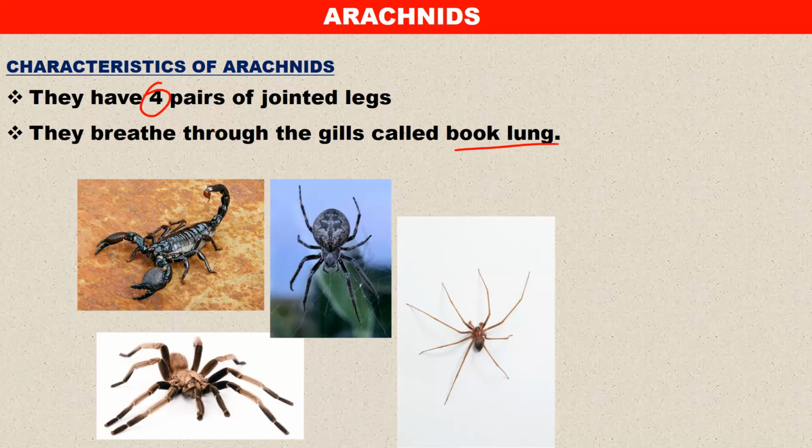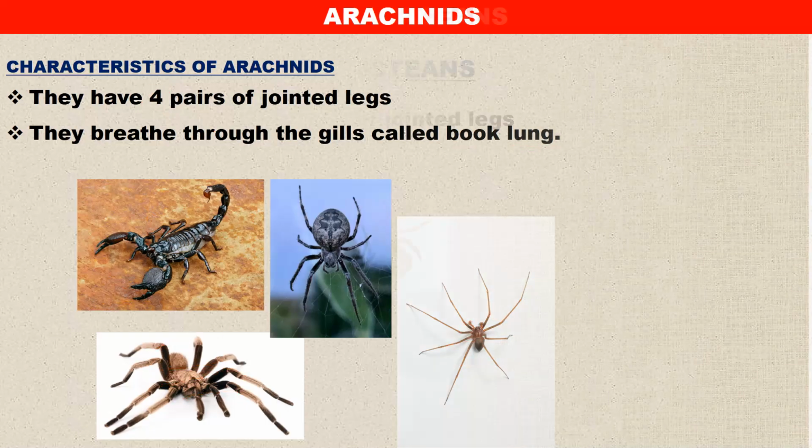But just by looking at the picture, you should be able to count the jointed legs. So 1, 2, 3, 4, and on the other side 4. So we are counting 1 pair, 2 pair, 3 pair, 4 pair. So this one, 1 pair, 2 pair, 3 pair, 4 pair. So both have 4 pairs of jointed legs.